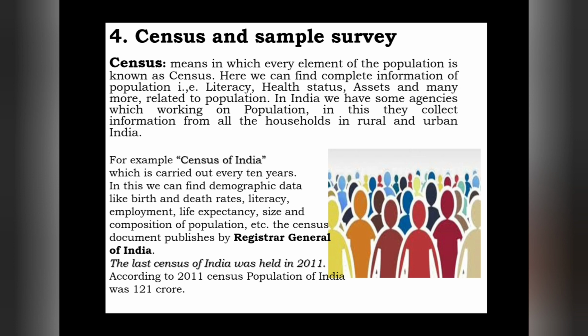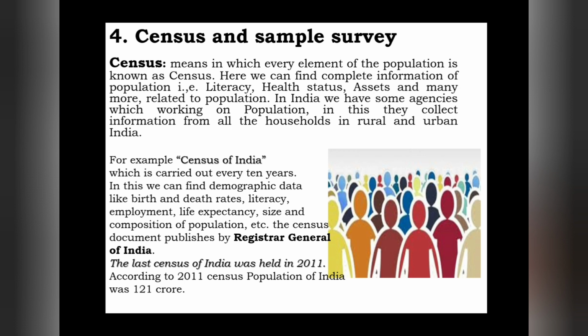In this we find data related to demography, like birth and death rate, literacy, employment, life expectancy, size and composition of population, and many more things. Around 18 concepts we can find in the Census of India.